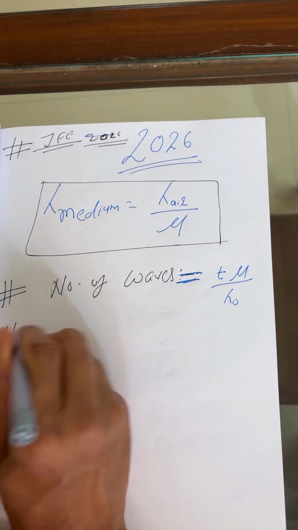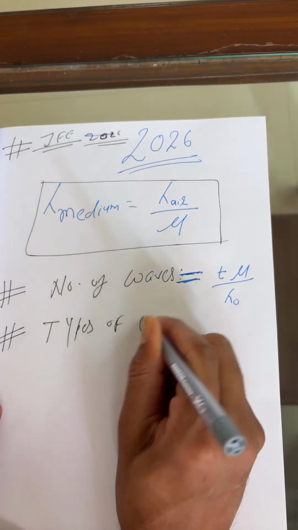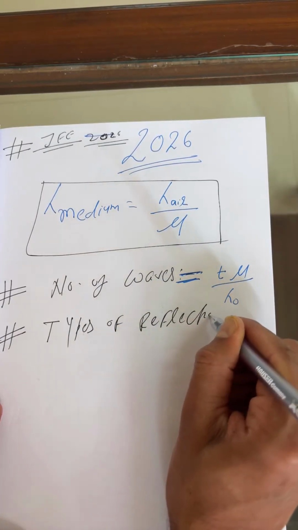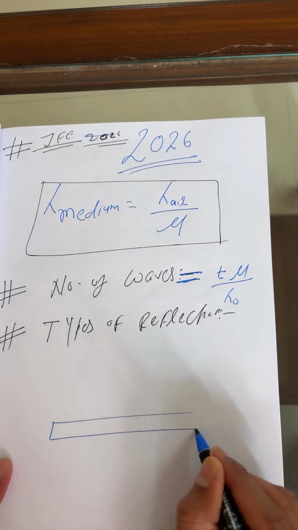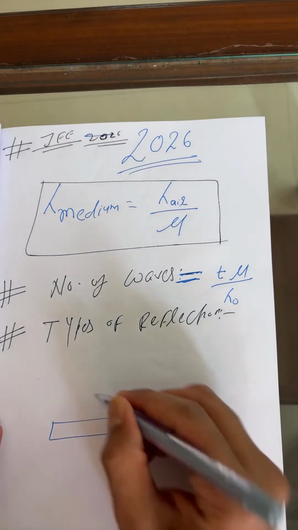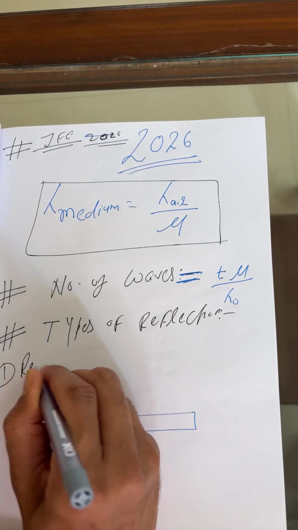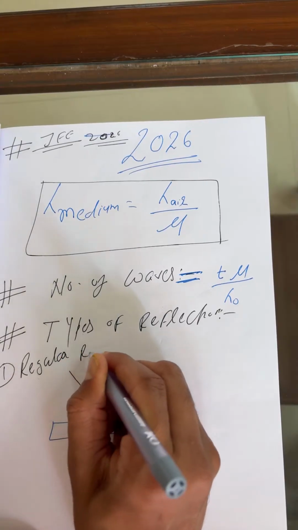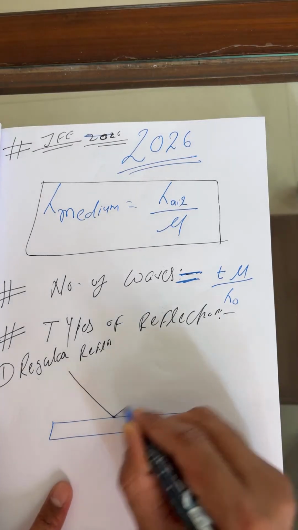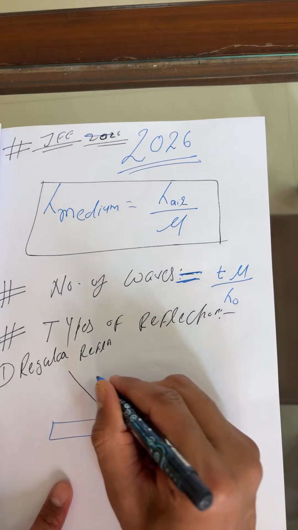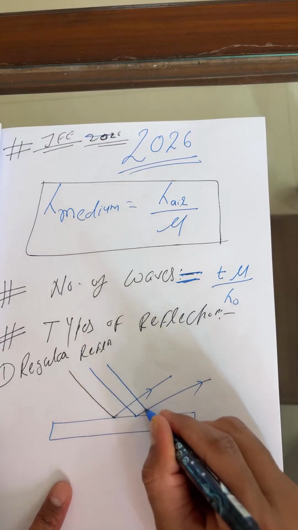So here, types of reflection. For this condition, the light ray falls over here and goes out like this. This is regular reflection.